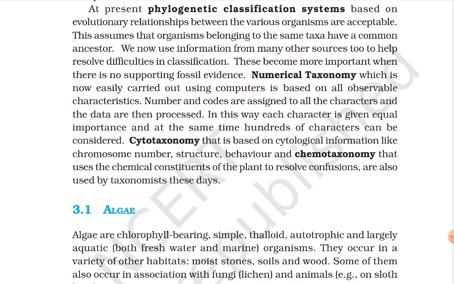Cytotaxonomy, that is based on cytological information like chromosome number, structure, behavior, and chemotaxonomy, that uses the chemical constituents of the plant to resolve confusion, are also used by taxonomists these days.